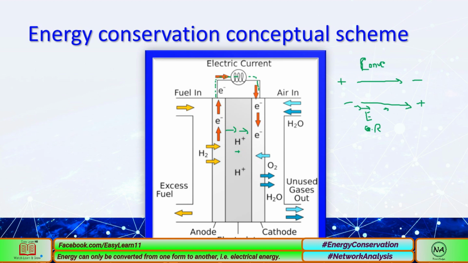Fuel is coming toward this side, and the exit point is at the bottom of this fuel cell arrangement. Hydrogen enters at the anode side, and moisture must always be there with the hydrogen. Then the reaction starts when oxygen comes from the air, and the overall byproduct is water, which can be seen in the process and collected in the glass.